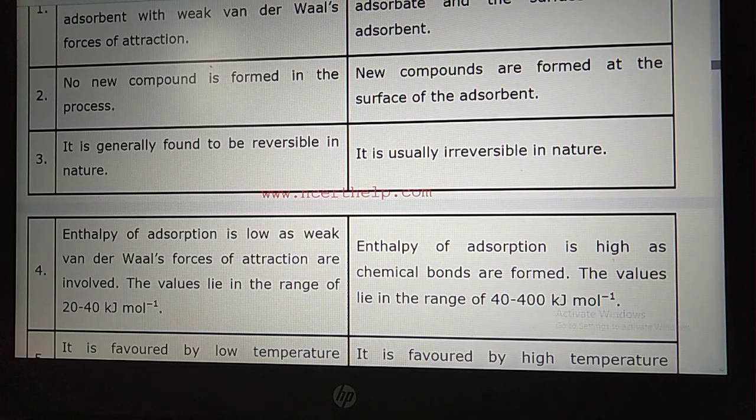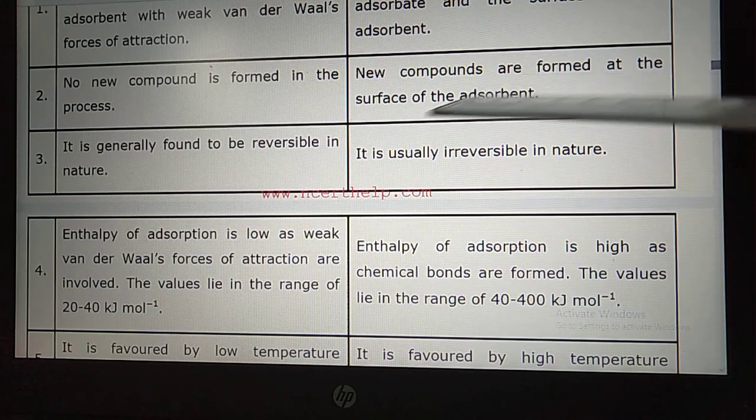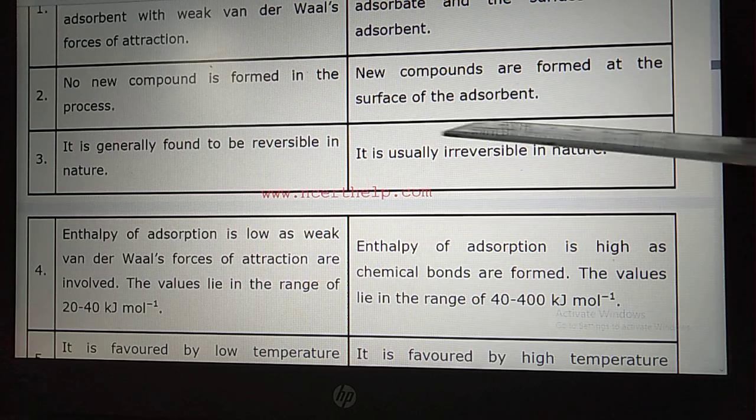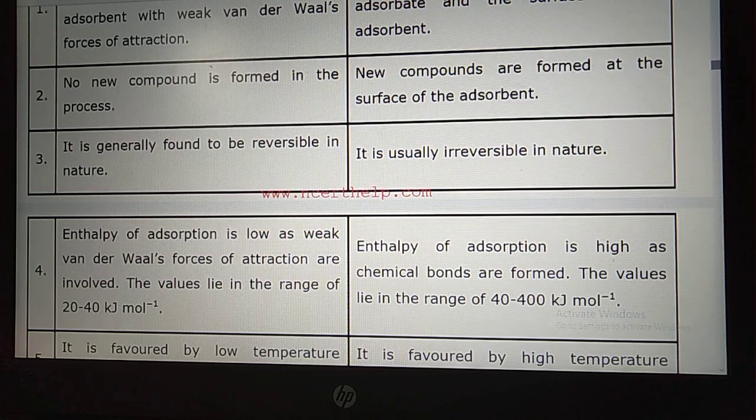But here no new compound is formed. Now a new compound is formed at the surface of the adsorbent when the gas adsorbs. Students, suppose hydrogen gas and chlorine gas are getting adsorbed, so there is a possibility of a chemical reaction taking place, and hydrogen chloride gas can be formed. So in chemisorption a new product will form, but in physisorption no new product will form.